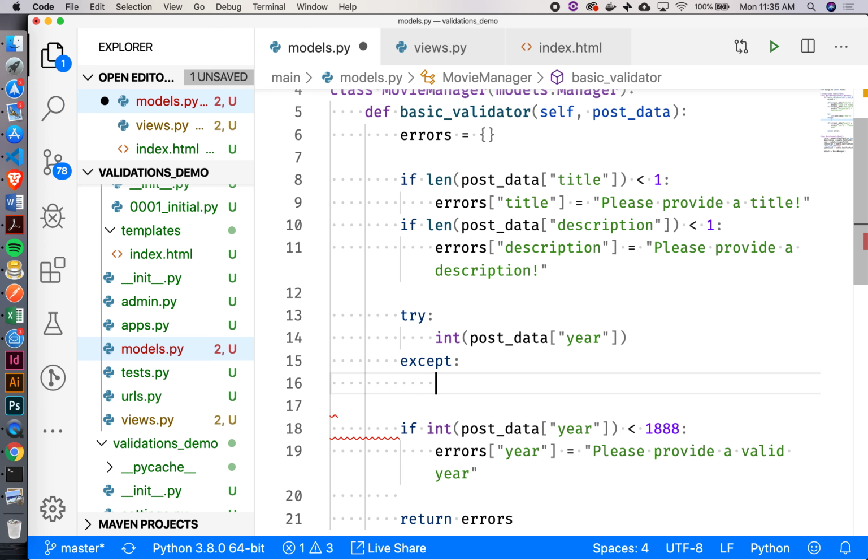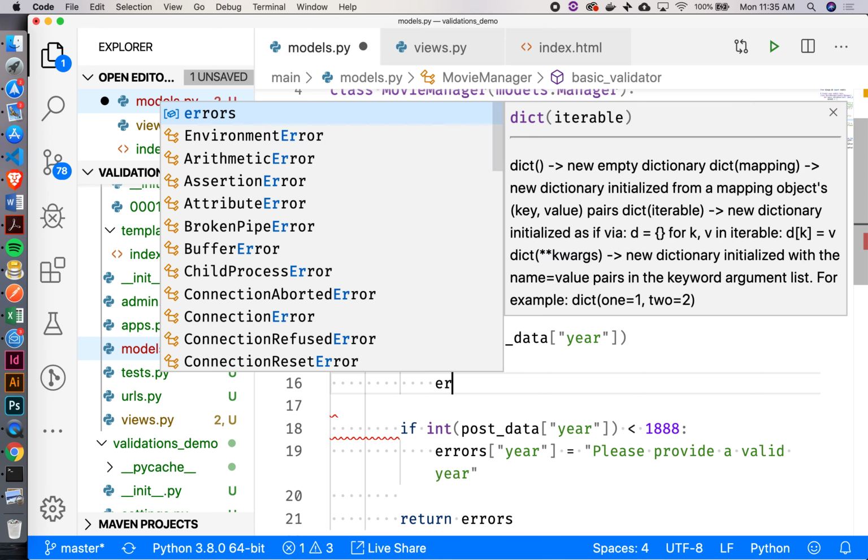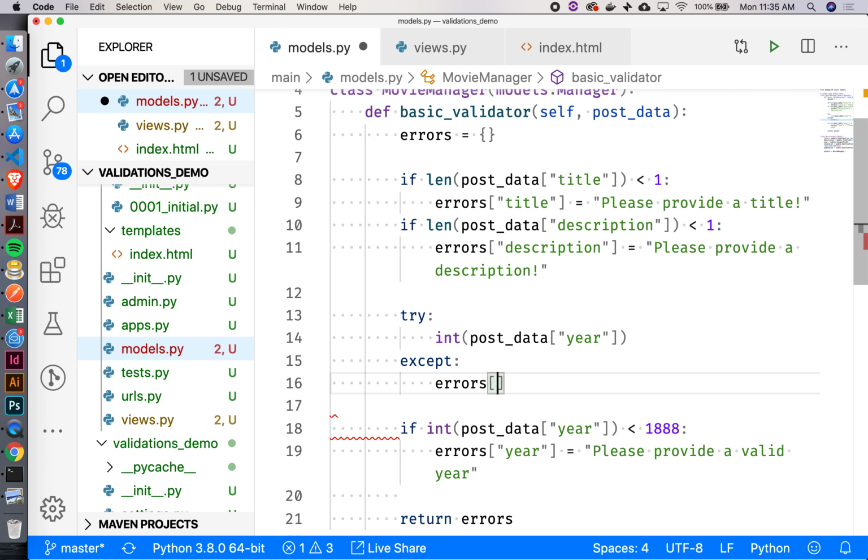Okay, so if we get inside the except block, what I'm going to do is I'm going to say errors at year, and then I'll say please specify an integer for the year.